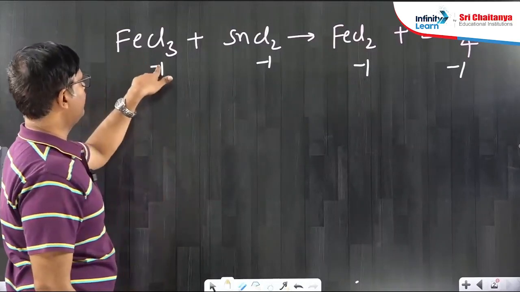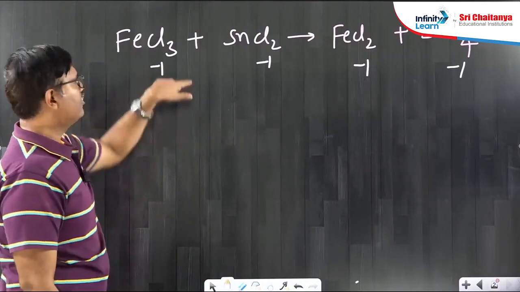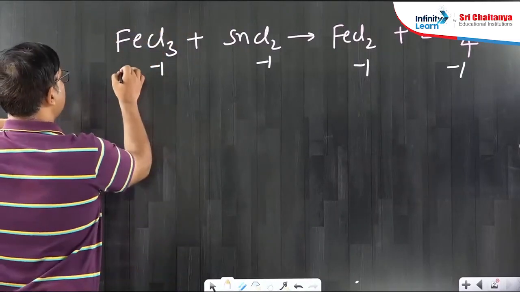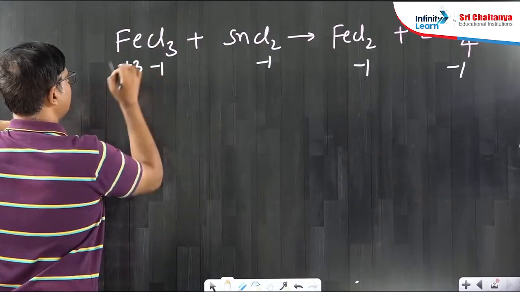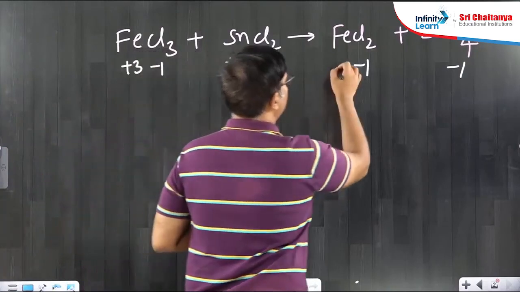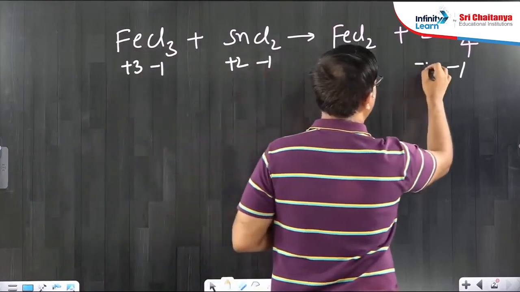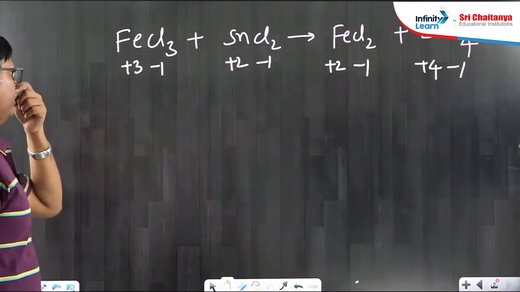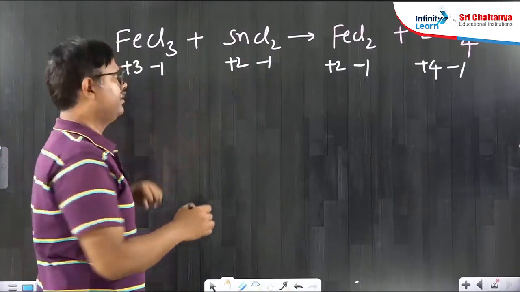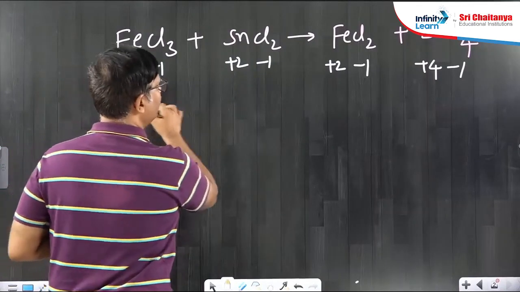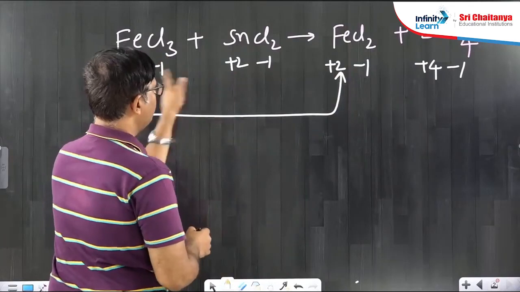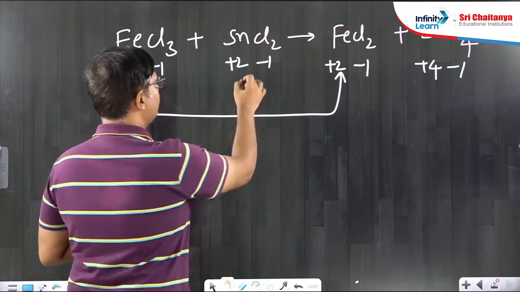If chlorine is -1, what should be the iron oxidation state, so that the overall oxidation state will be 0? This has to be +3. Then only the summation is 0. So, +2, +2, +4. Now, which is undergoing change? Iron and tin. So, iron is going from 3 to 2, what is the change? 3 minus 2, what is the positive change? 1.